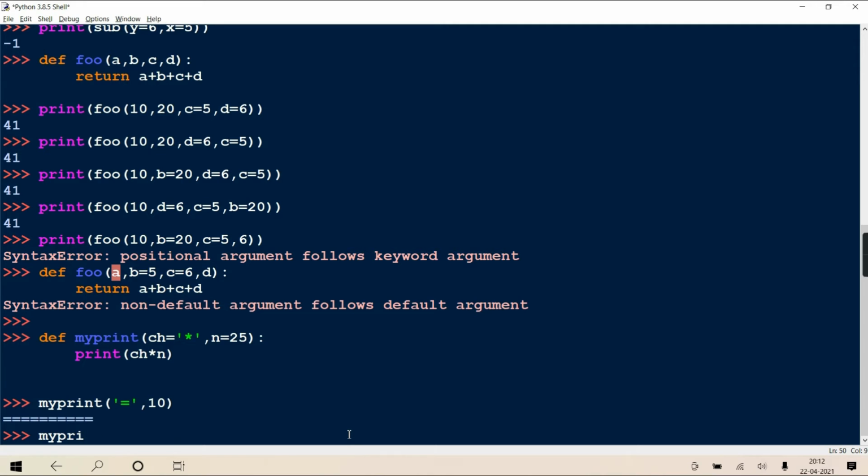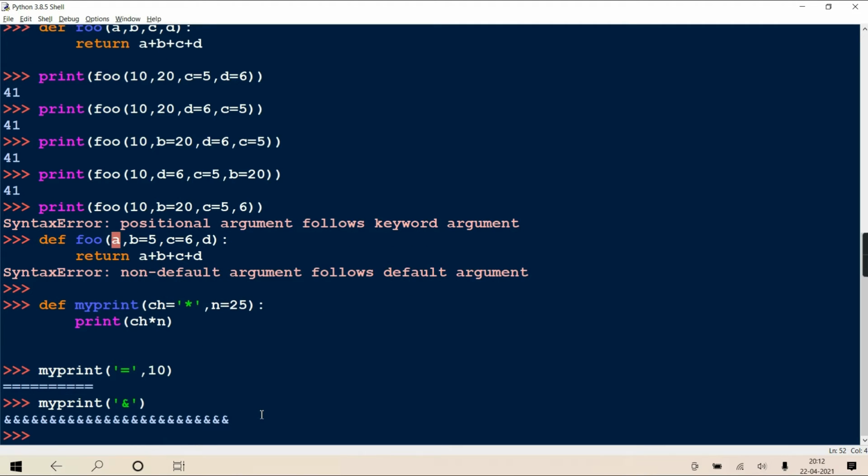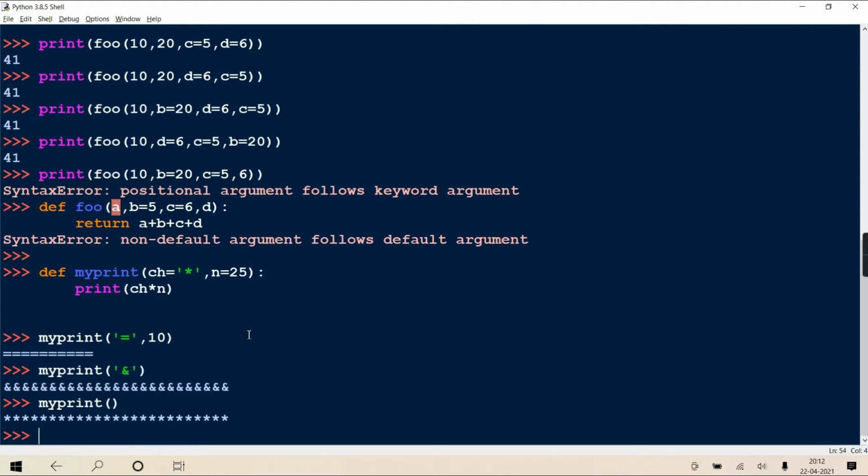Now I'm calling this my_print by passing ampersand but not giving the number. So ampersand will be used in place of ch and the number is not given. So will it use 25 as a default? Yes. And suppose I'm calling it with both the arguments not passed. So when both are not passed, will it use both defaults? So star 25 times.